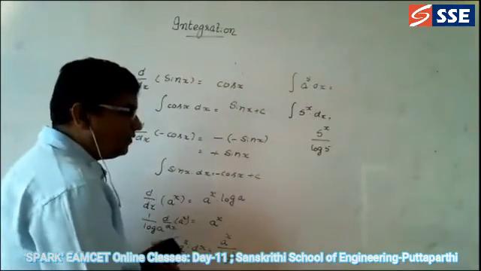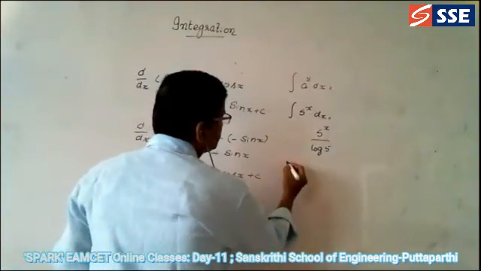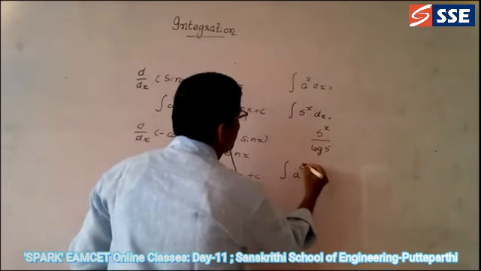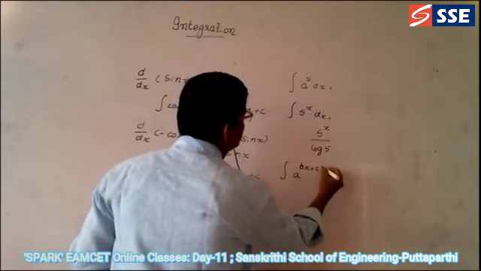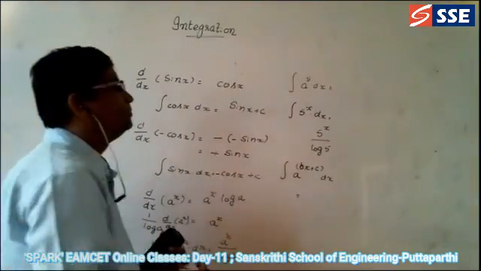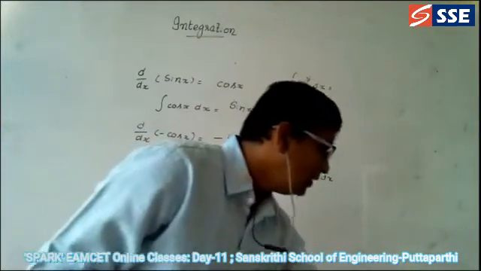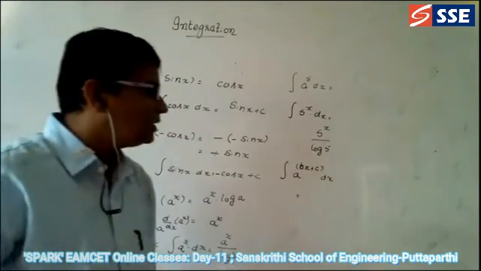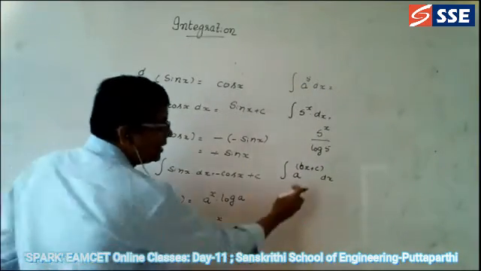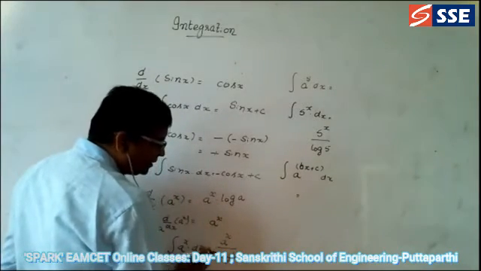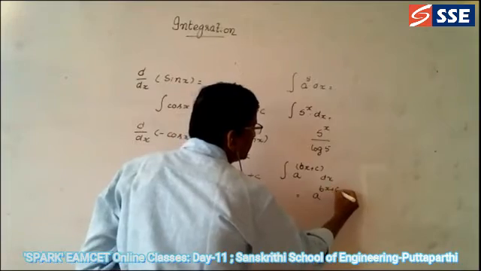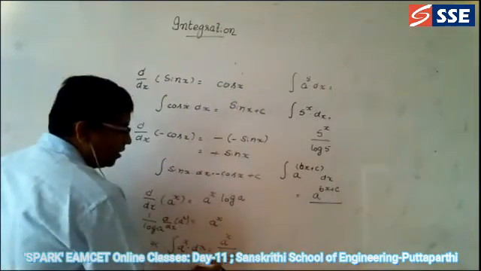Okay. In the same way, how can you write this one? Integral a power bx plus c into dx is equal to, what is the answer for this? As usual, you can compare this with a power x: a power bx plus c divided by log a.